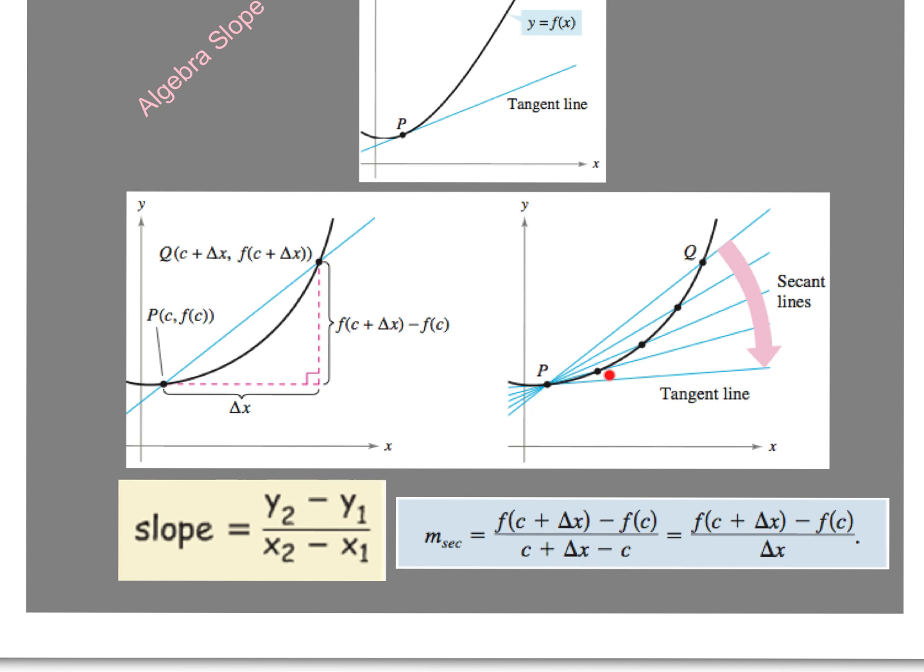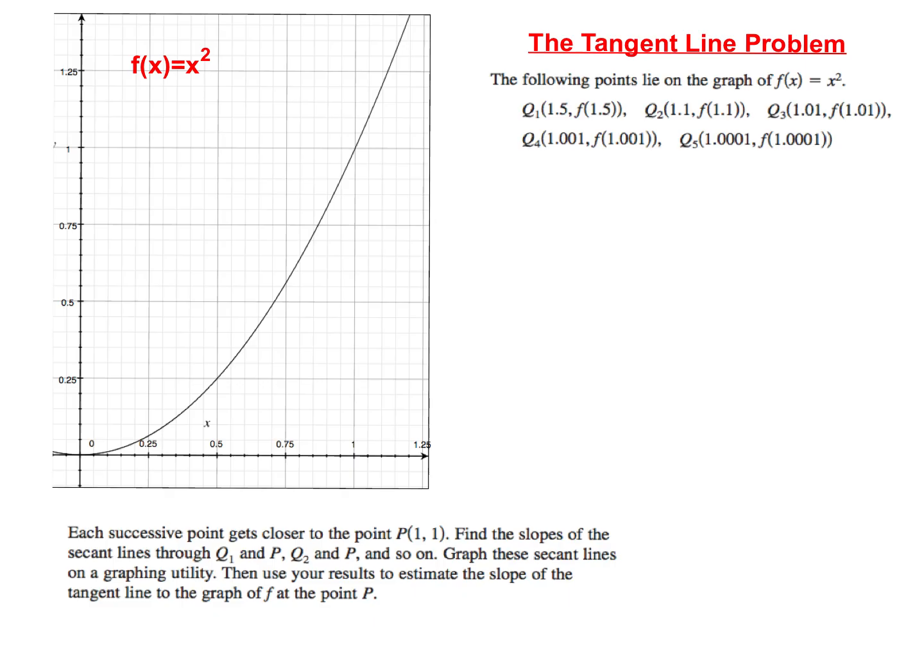Later on throughout the year, I get to teach you the calculus to get the exact tangent line. So the first function we're going to deal with is x squared. Our f of x is just x squared, and we're going to get arbitrarily close to the point (1, 1).